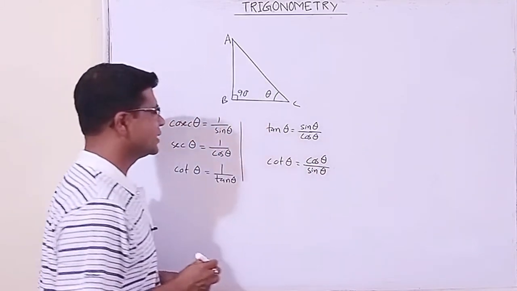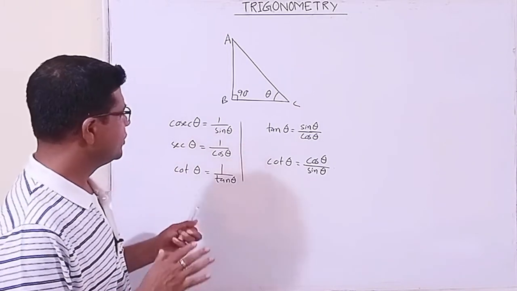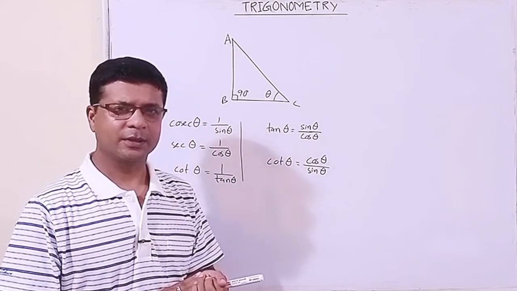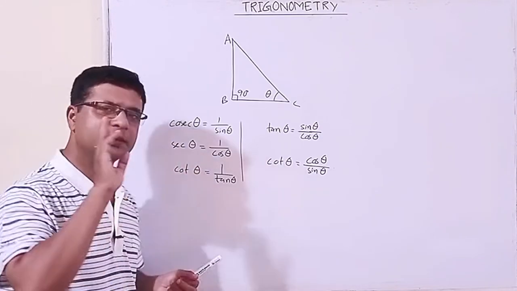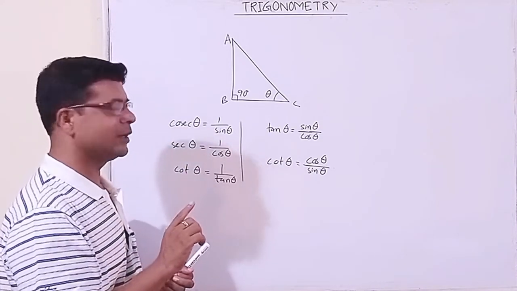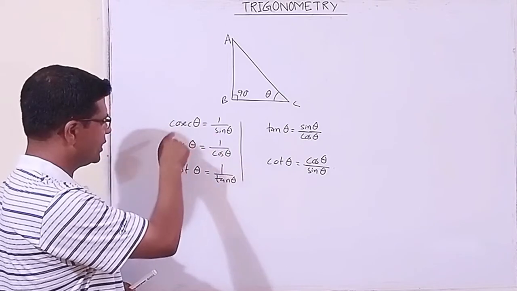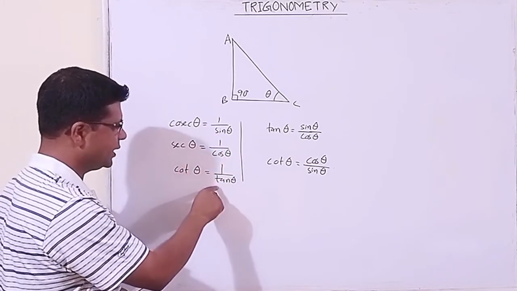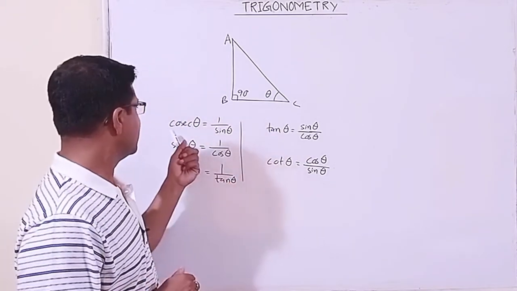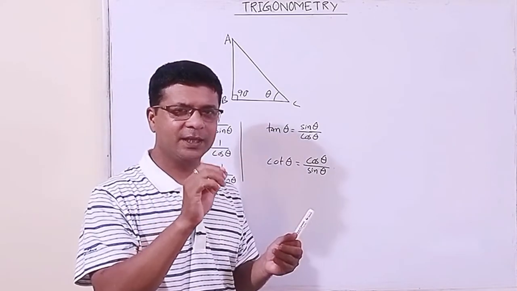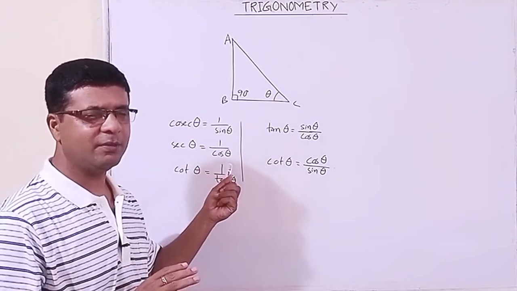One more thing I just remembered. I am sorry that I should actually have said this earlier. We have got 6 trigonometry ratios. All the 6 trigonometry ratios always start with a small letter. There is not a single trigonometry ratio which starts with a capital letter. Cosec, sec, sin, cos, cot, tan, all with small letters. Wherever you go, some students have this wrong idea that as in English we always start with a capital letter. Here it is not like that. Everything will start with the small letter. This is a minute thing but important.